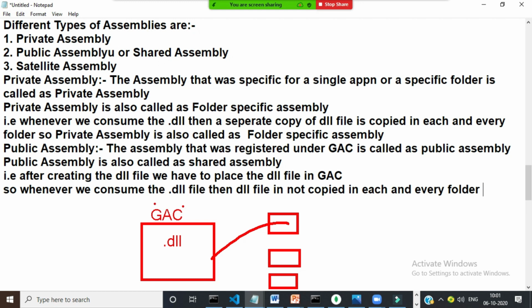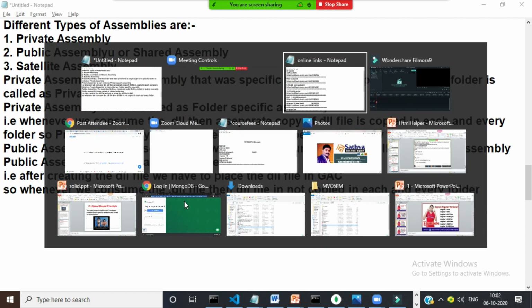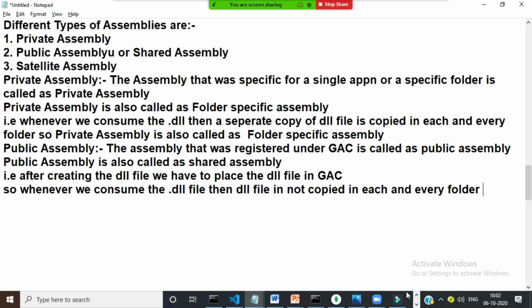Why it is called a shared assembly? Because a single DLL file is shared with all the applications. All the predefined DLLs given by Microsoft are shared assemblies only. You need not copy that DLL file.